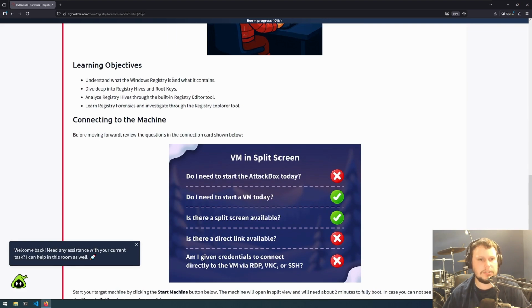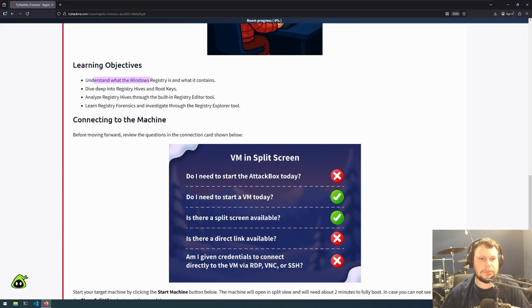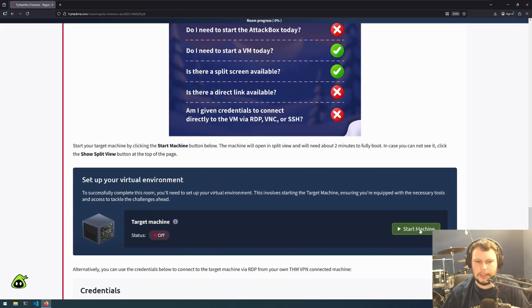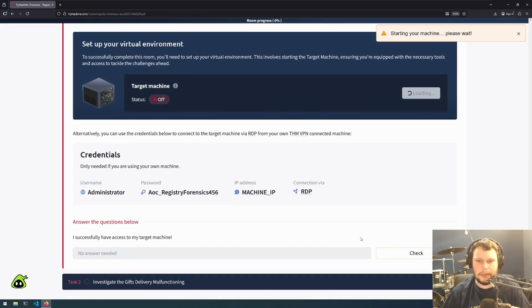So for this challenge, we will understand what the registry is and what it contains, dive deep into registry hives and root keys, analyze registry hives through the built-in Regedit tool, and learn registry forensics and investigate through the Registry Explorer tool. So for this challenge, we will start the virtual machine and we'll open up in split view.